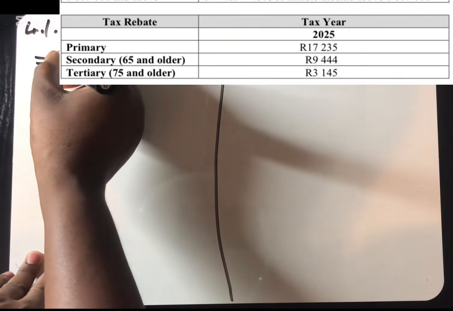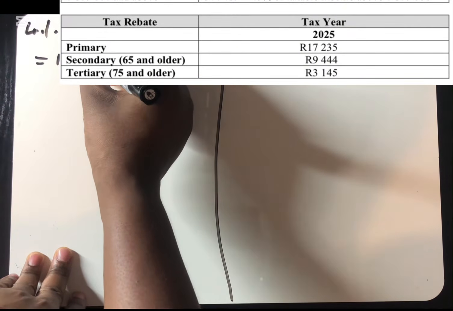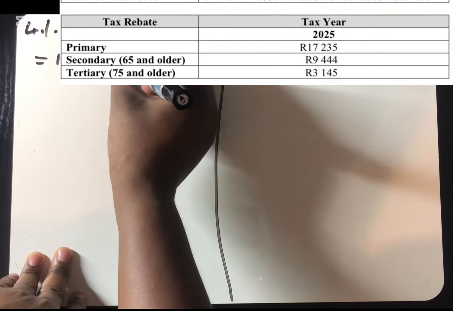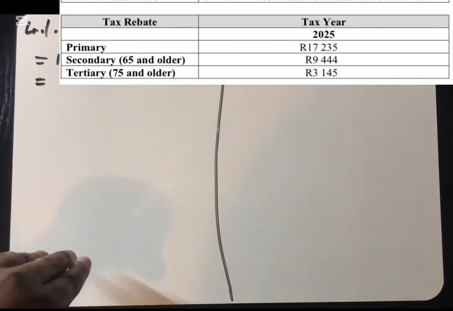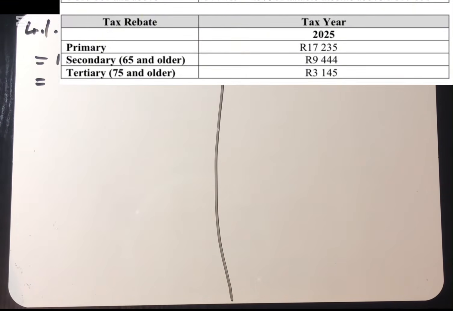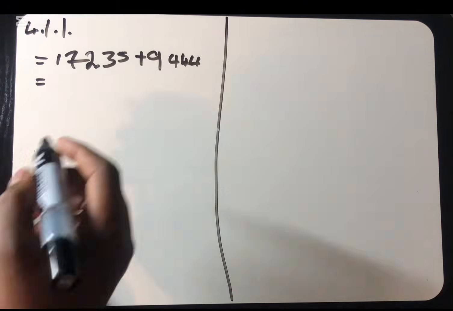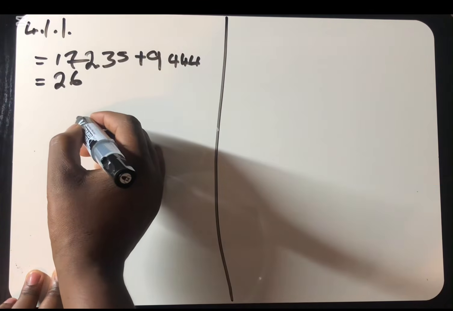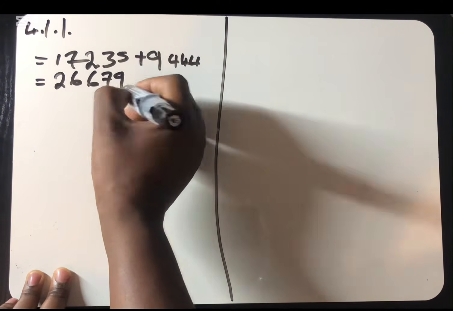We are now going to say 17,235 plus 9,444. Addition, you have to add the two. Because most of you decided to write primary and secondary. You think that everything is fine. Nothing was fine then. Everything was wrong. You have to add the two. Then we found that it's 26,679.